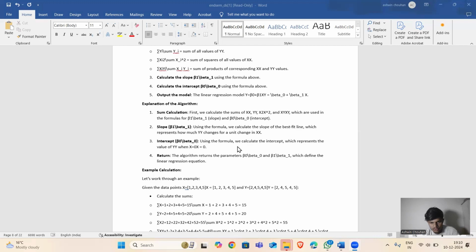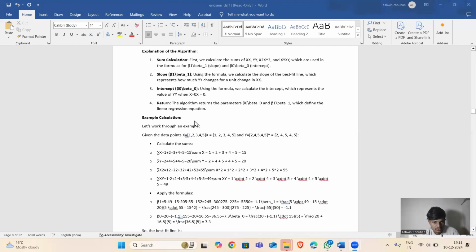Intercept: using the formula, we calculate the intercept, which represents the value of y when x equals 0. Return: the algorithm returns the parameters beta 0 and beta 1, which define the linear regression equation.